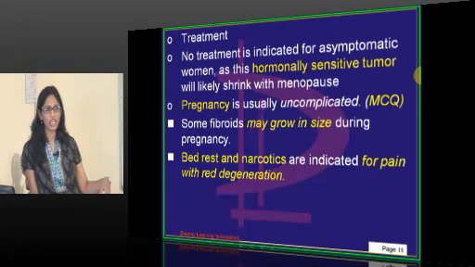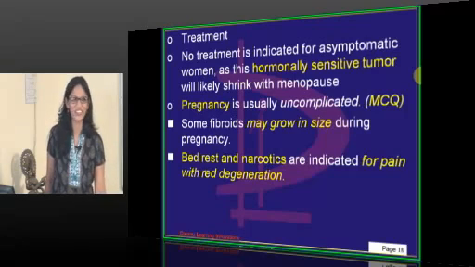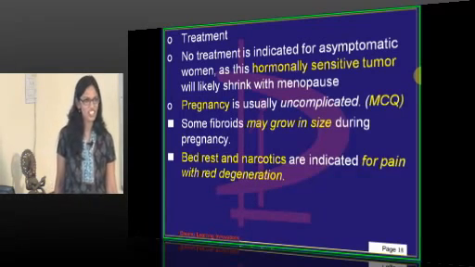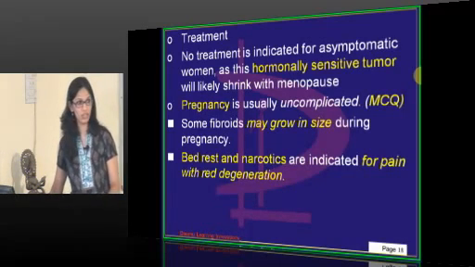When we are giving a GnRH analog, we are not giving it for a longer time. We can give it for a maximum of 6 months. After that we don't give it because, obviously, it is a medical postmenopausal drug, so it will cause postmenopausal symptoms. It causes hypoestrogenism, so that's why we have to supplement the patient with estrogen supplements, right?